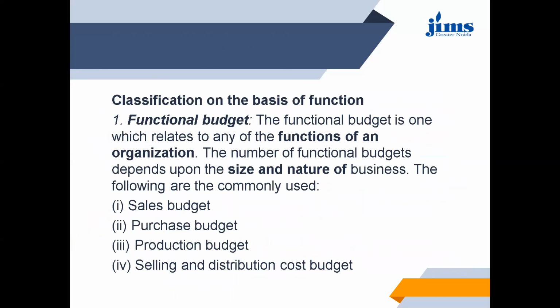Now next is classification based on functions. So first is functional budget. Functional budget relates to the functions of the organization. So number of functional budgets depends upon the size and nature of business. Like there is sales budget, purchase budget, production budget, material budget, cash budget.